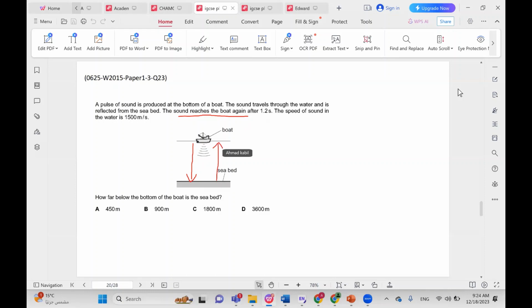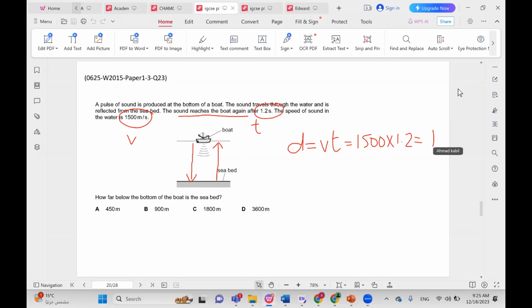And we know that the time taken is 1.2, and the speed is 1,500. So this is V, and this is T. So the distance traveled by the sound is equal to Vt. And this number is equal to 1,500 multiplied by 1.2. And that gives us 1,800.